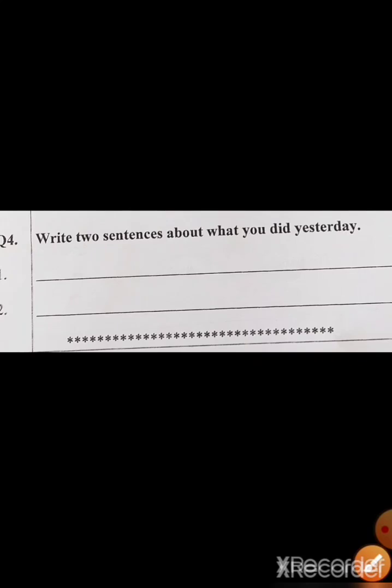Question number 4. Write 2 sentences about what you did yesterday. Children, whatever you have done yesterday, that 2 sentences you can write on your own. Like, I ate apple yesterday. Then I was. Okay, you can write using was, were.